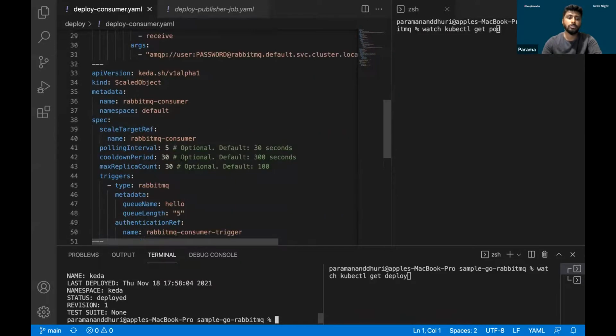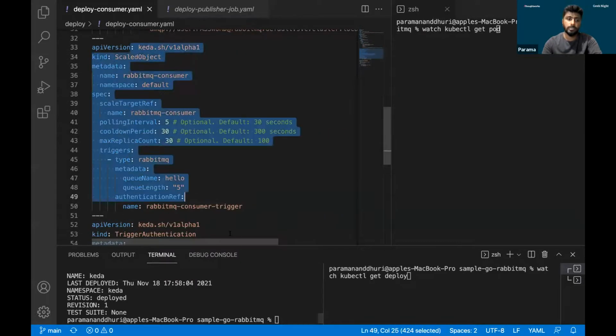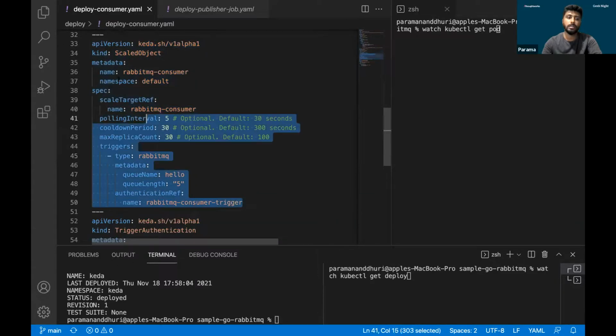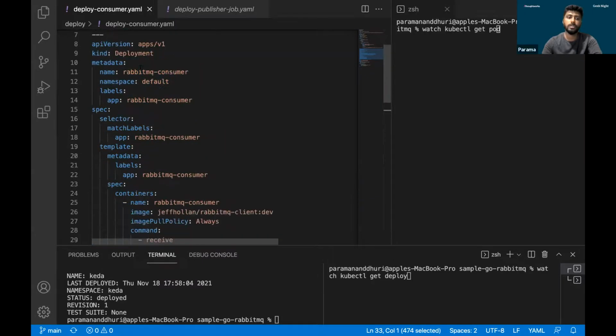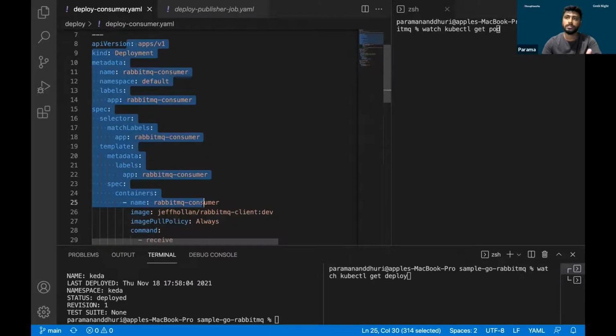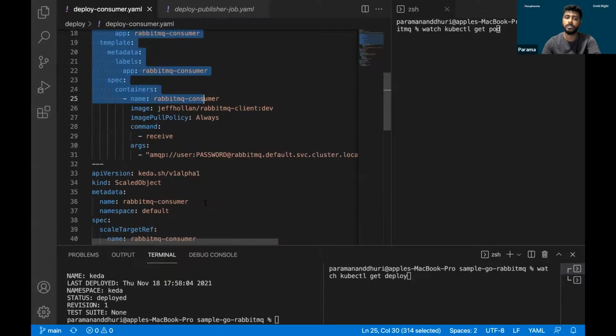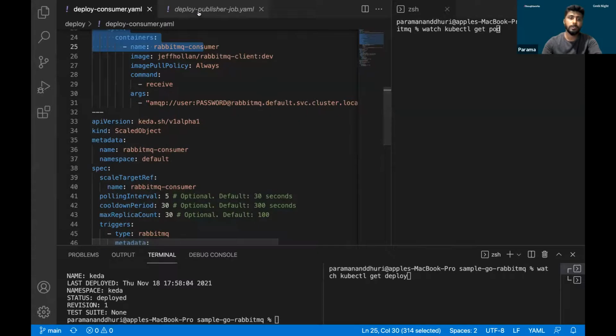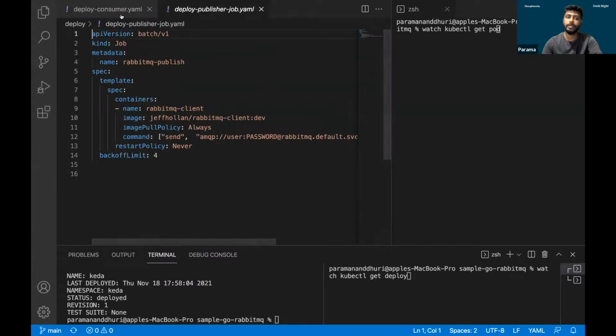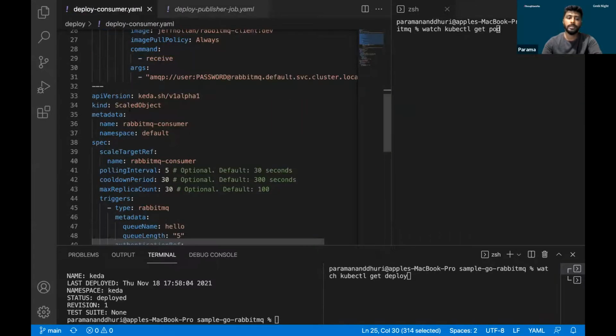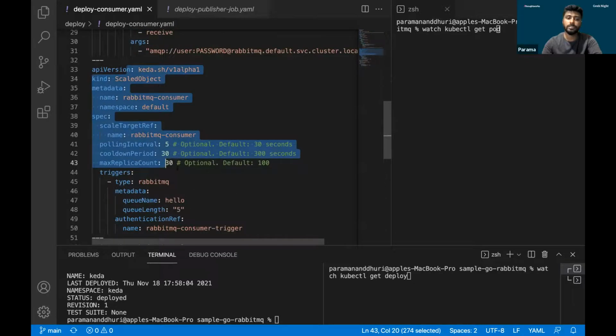And this is actually the heart of KDA. Using this scaler, we will be implementing a custom resource definition, which we are going to use to trigger the scaling of that particular consumer. Initially this consumer will be at the 0 state. The number of replicas up and running will be 0. As soon as the publisher sends the message to the RabbitMQ server, this consumer scales, based on the scaling object configuration which you have provided.